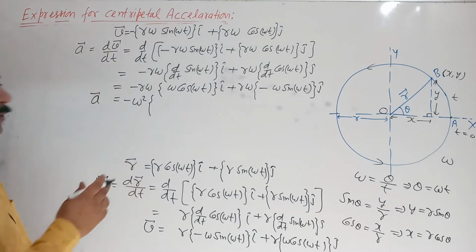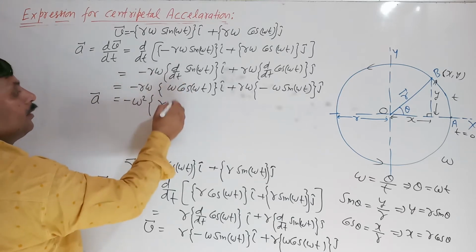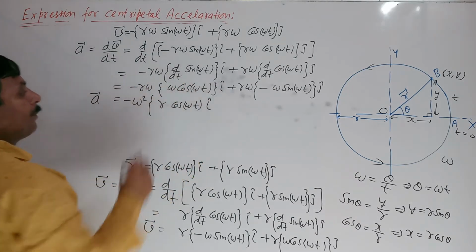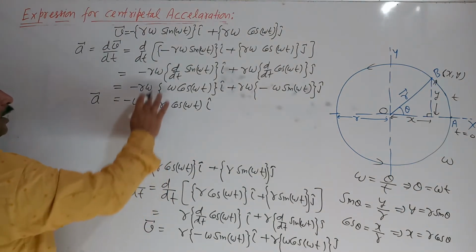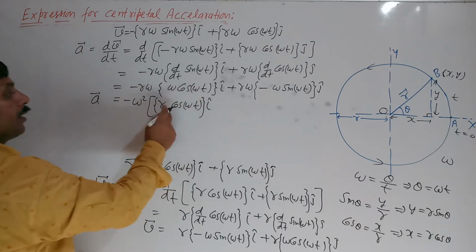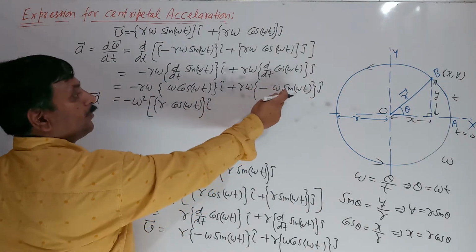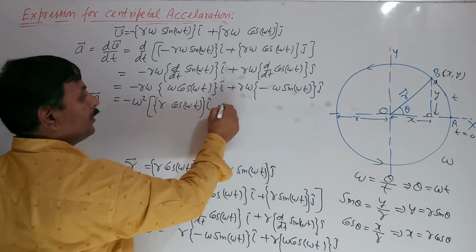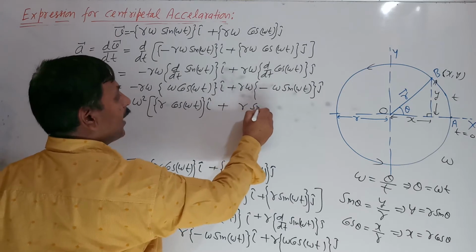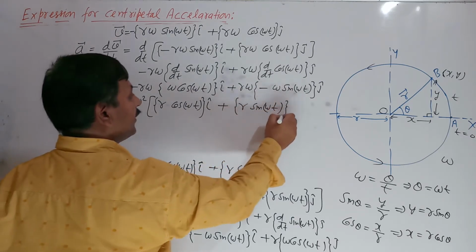Here remaining is r cos omega t I cap. I have taken it in a bigger bracket, so r cos omega t I cap. Here also minus omega square is taken out, so plus sign, r sin omega t j cap.